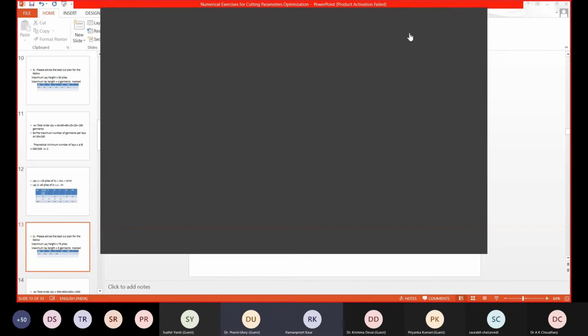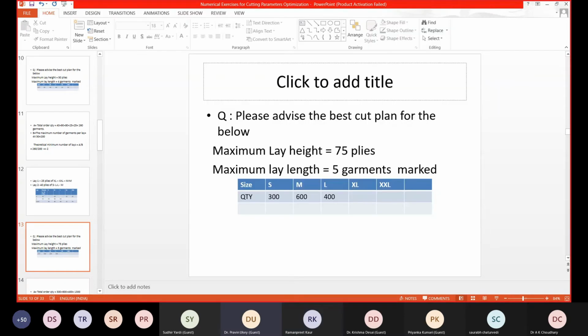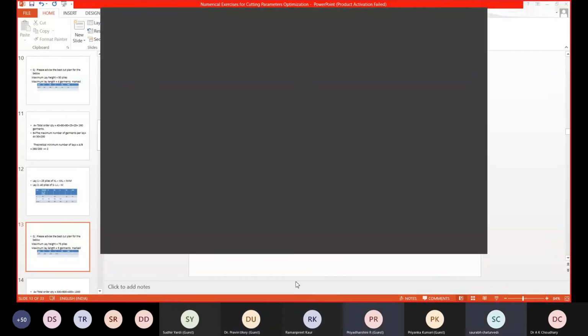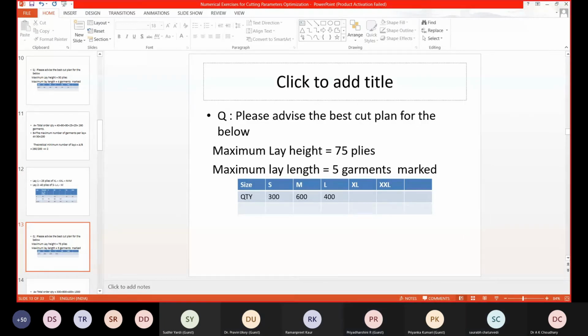Sir, the question is now not visible. Is it visible now? No, it is not visible for me. Someone is saying it's visible. Is it visible? Yes, it's visible, sir. To solve this question, you have 5 minutes.